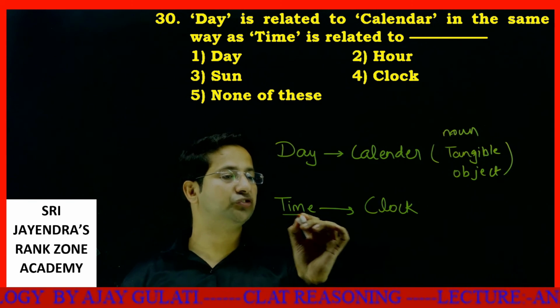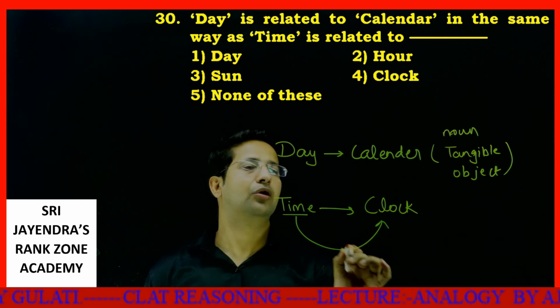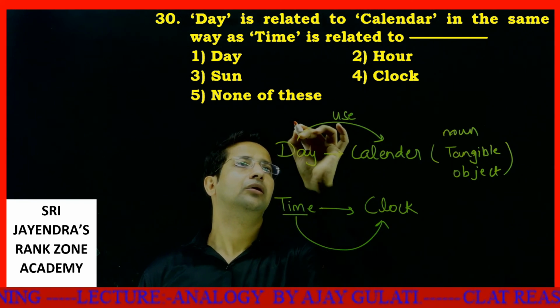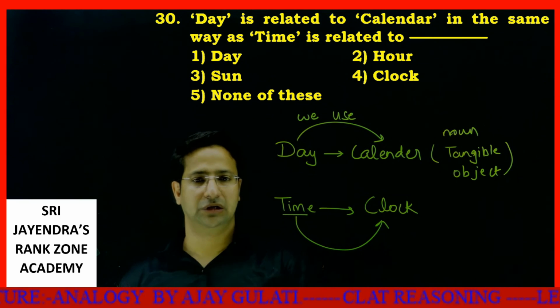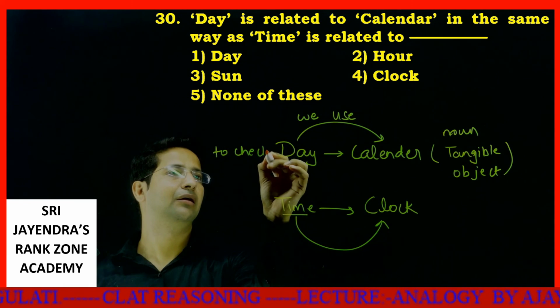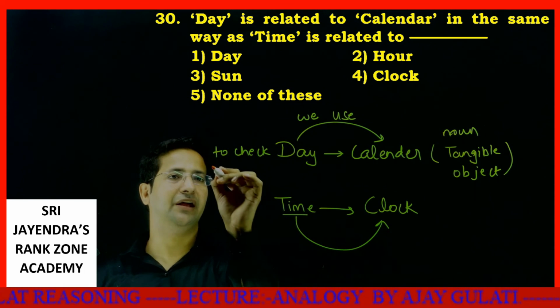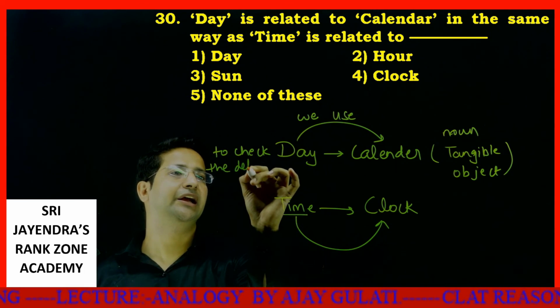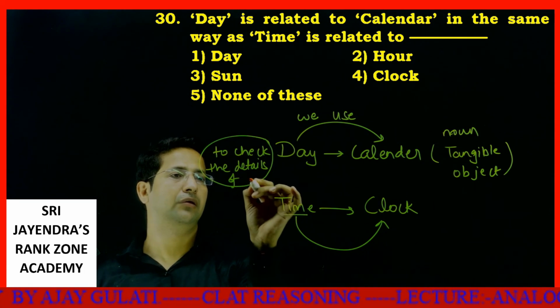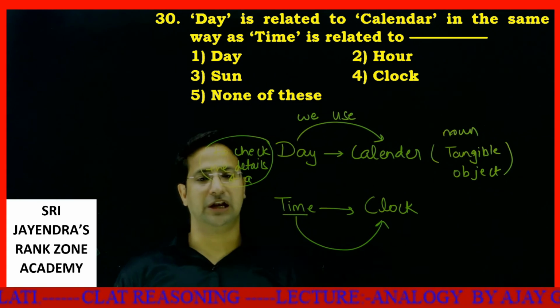In order to see time, we use a clock. In order to see day, to check the details of a day, we use a calendar.